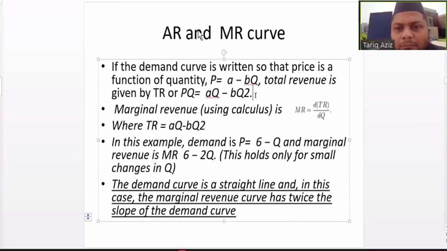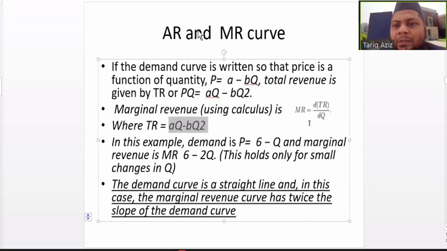Marginal revenue can be calculated by differentiating this equation, that is, marginal revenue is equal to the differential of total revenue divided by the differential of quantity, and total revenue is equal to AQ minus BQ square.